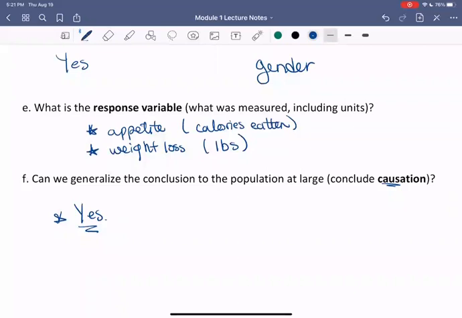But in order to generalize or be more accurate in our generalization, we want to be able to duplicate this study just to ensure that the results we found didn't just happen by chance. And we'd also want to make sure we haven't introduced any voluntary bias, because maybe those people signing up for our study are only those who have a particular reaction to chia seeds.